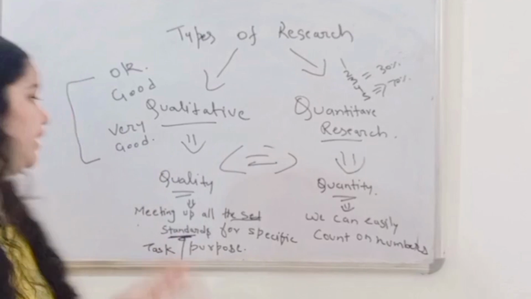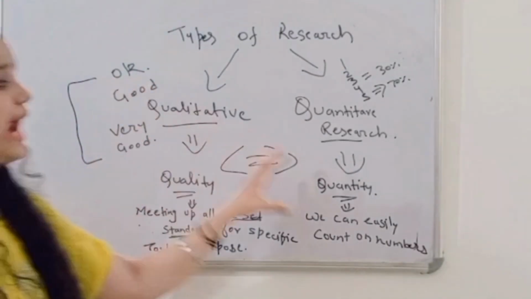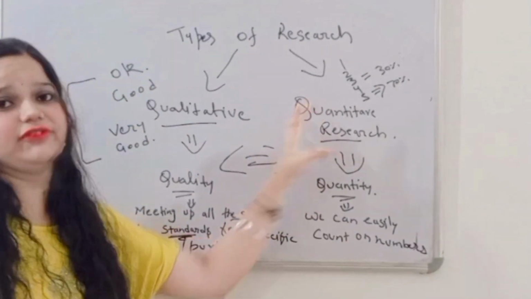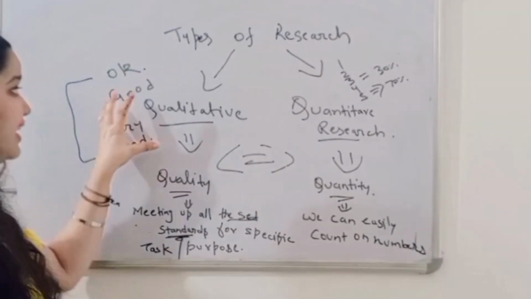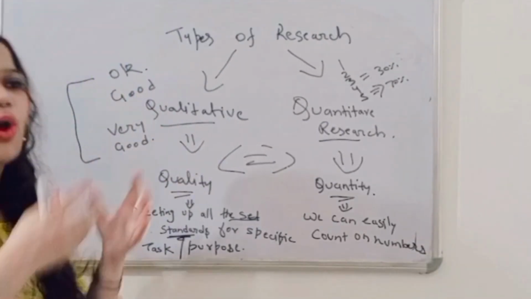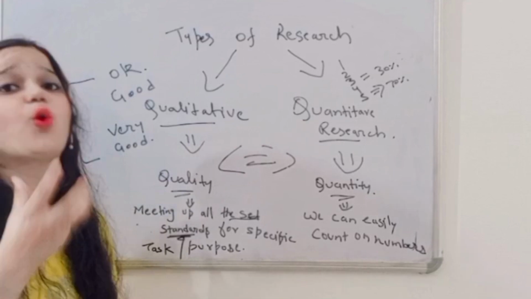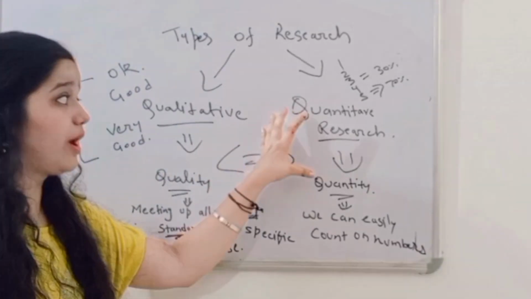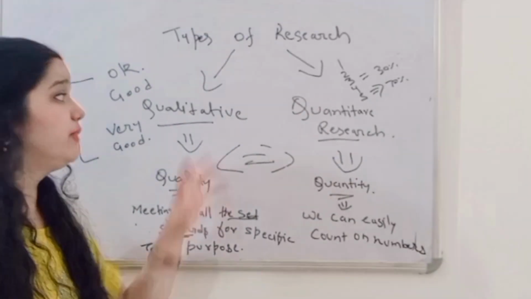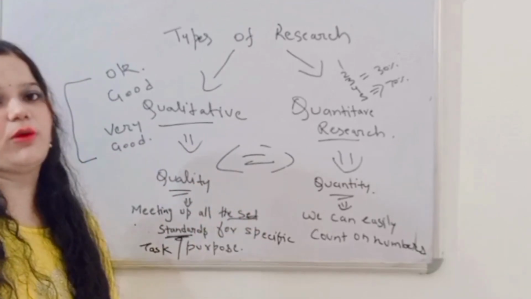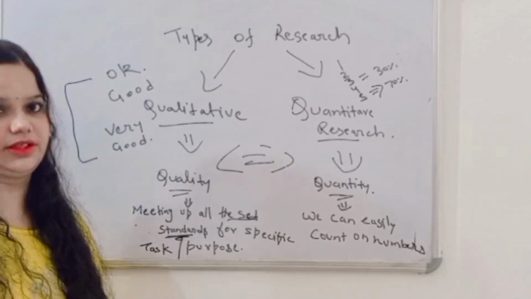When we relate the word quality to qualitative and the word quantity to quantitative, we can easily understand that in qualitative research, all research is based on quality, and in quantitative research, we are almost talking about the numbers of our research.